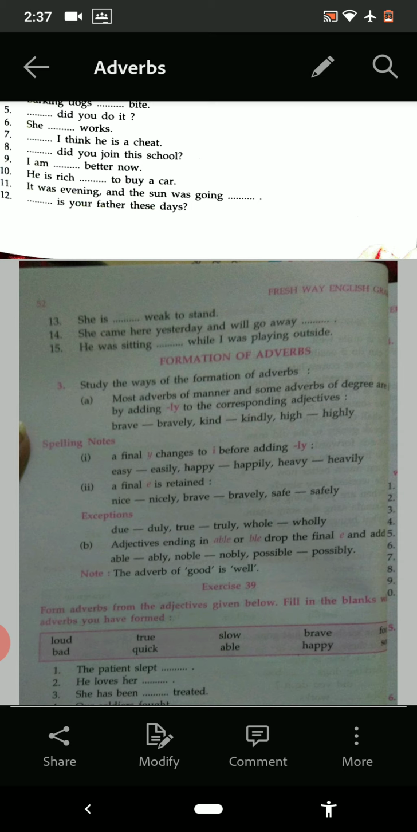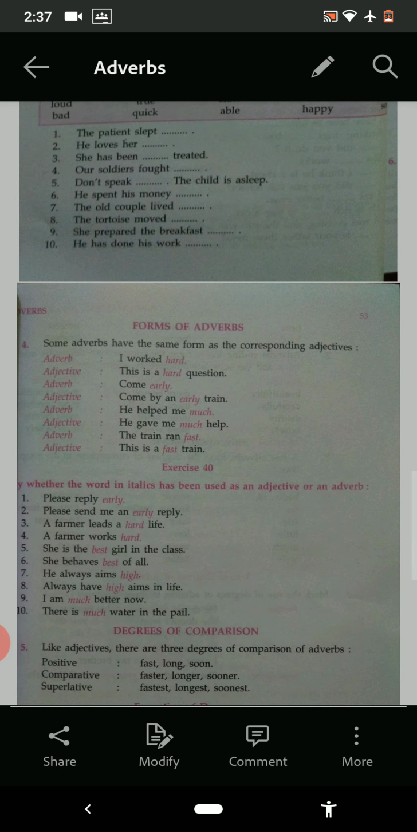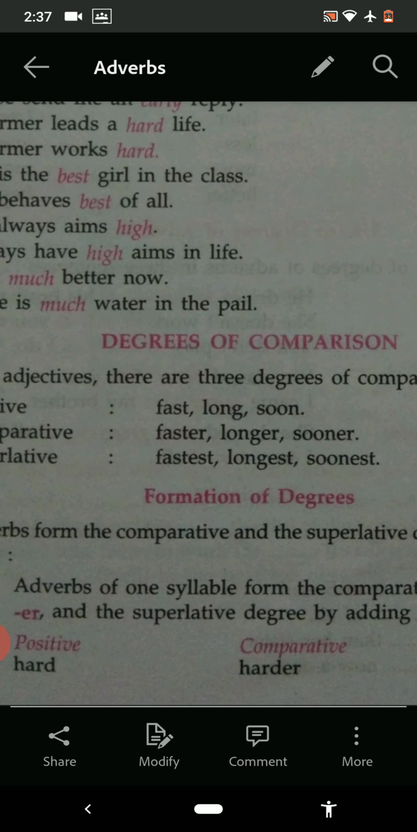Now see the next page. Degrees of comparison. Degrees of adjective we have done. Positive, comparative and superlative degrees we have done. So here are the degrees of comparison in adverbs. The same here also, positive, comparative and superlative. Fast, faster, fastest, long, longer, longest, soon, sooner and soonest. Okay.